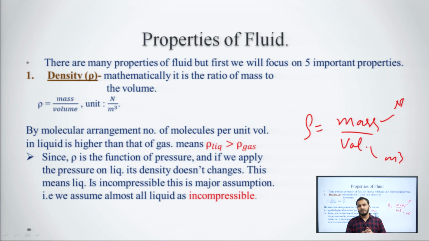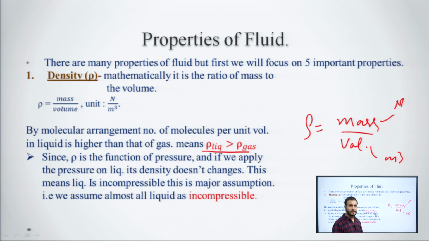So, number of molecules per unit volume in liquid is higher than that of gas, which we have observed in previous slides, that in case of gas the number of molecules which occupy the certain volume is less, but in case of liquid the number of molecules which occupy the certain volume is higher. So, we can say the density of liquid is greater than the density of gas, which you can see